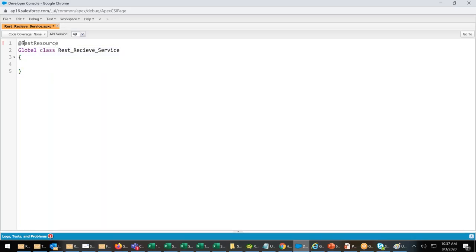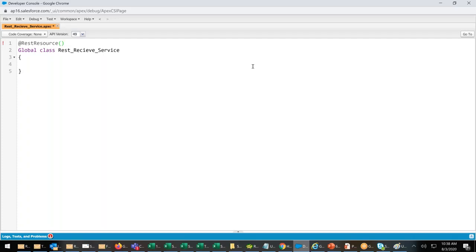The way we write @isTest, immediately the system will understand, hey, this is not a normal class. This is a test class, and automatically you get a test button. For normal classes, you don't get a test button. But whenever you write @isTest, you get a new button called test, if you have observed in the development classes. Same way, in front of the class, I am declaring it as a RestResource. Remember this.